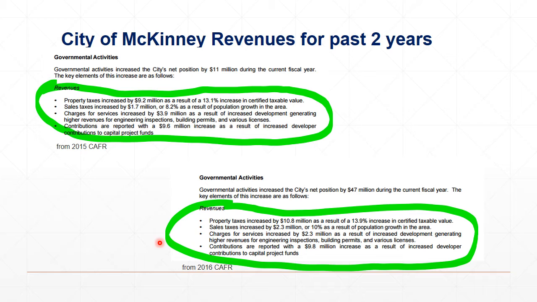And I'm going to be doing something on the budget in a while, and this will talk about how the estimates that the city comes up with to shape the budget are not based in reality anymore. Here's an example, sales tax. Every year they put sales tax as being flat, that there'll be no increase in sales tax. So when they present the budget, they're telling us this is how much money we think we're going to bring in revenue. And here is what we need to spend. And so as you can see, there's no money left. Well, they're not including the 10% increase in sales tax alone.